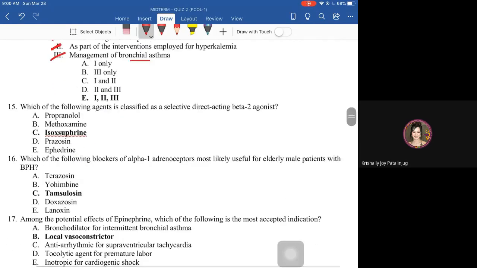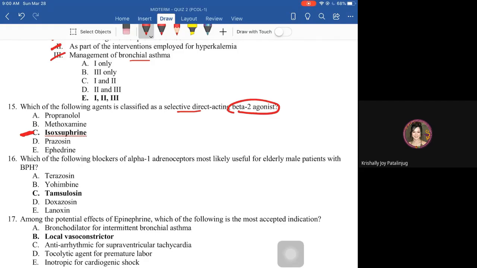Next, which of the following agents is classified as a selective direct acting beta 2 agonist? Again, selective only to beta 2 agonists. So we have isoxsuprine, which is a tocolytic. Okay, this is a tocolytic. It relaxes the uterine smooth muscles.